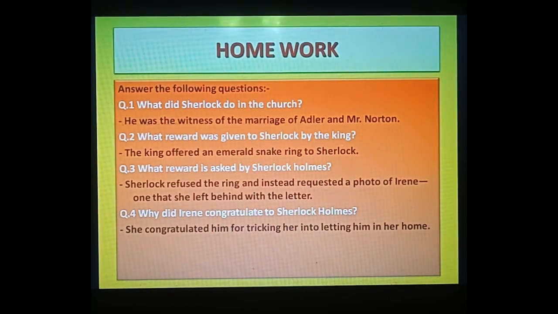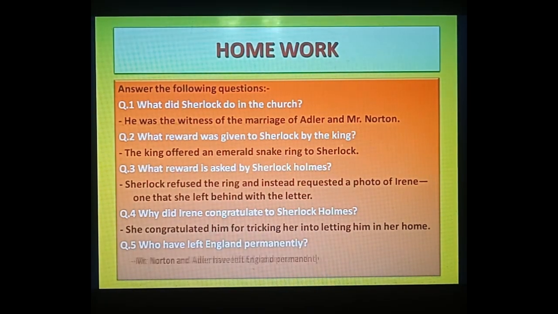Because of the planning he had done with that smoke fire, only because of that she congratulated him. But by chance she recognized that the clergyman was none other than Sherlock Holmes, and Mr. Norton and Adler have left England permanently. Fine, so I hope you have done your work.